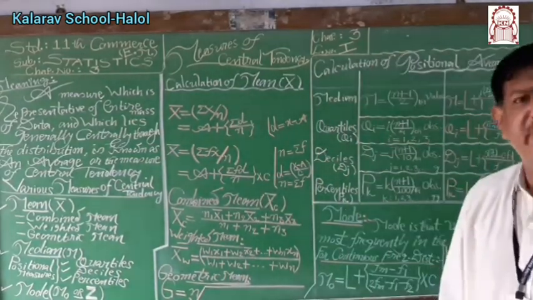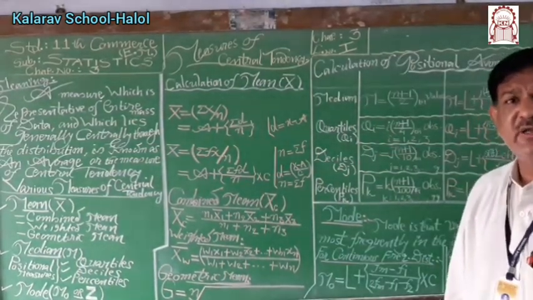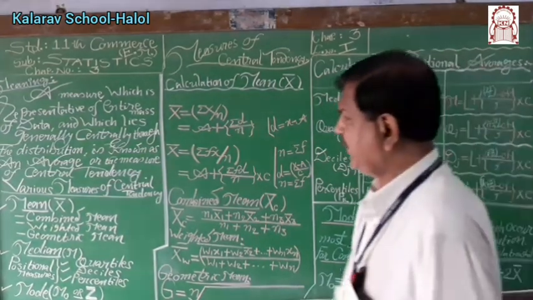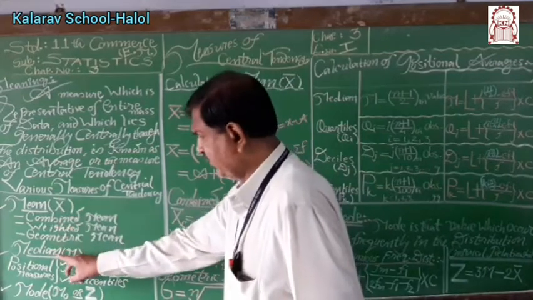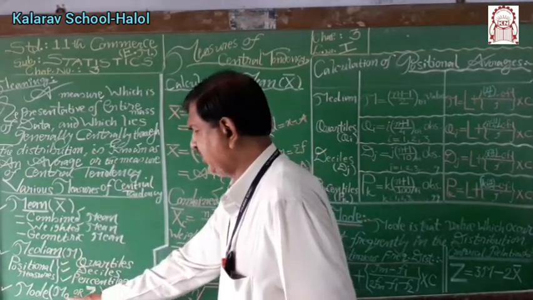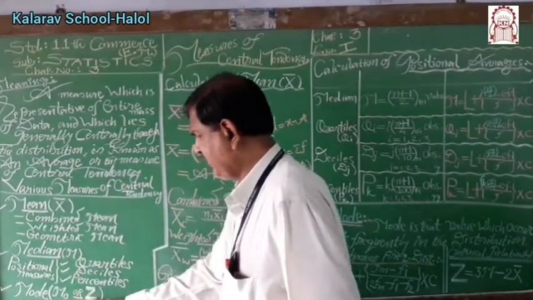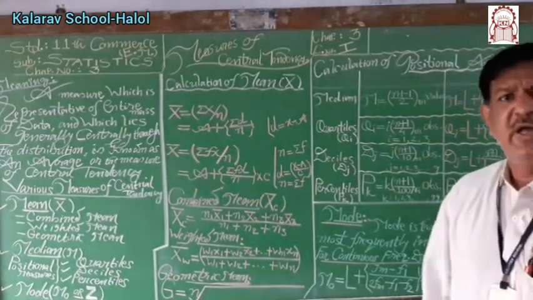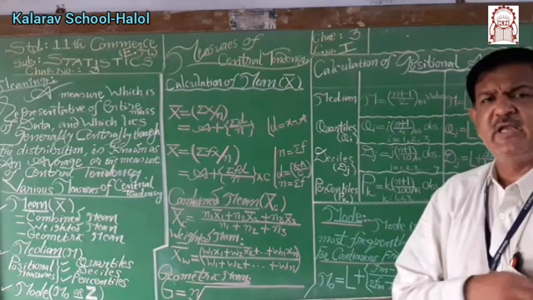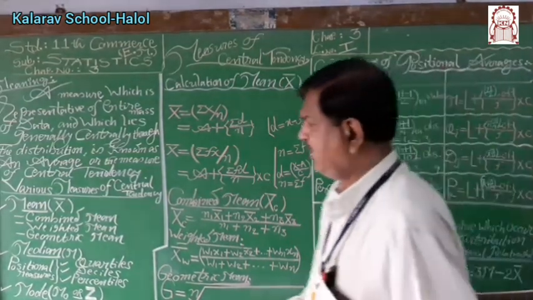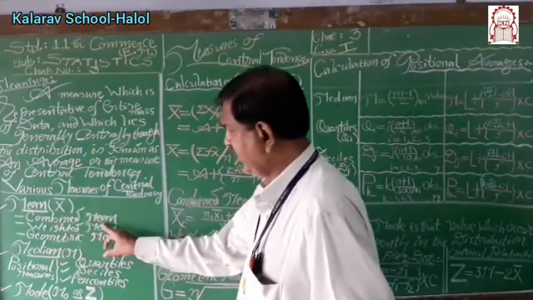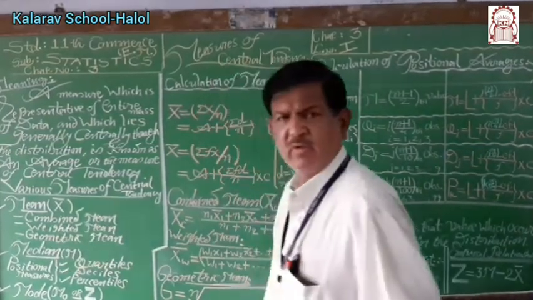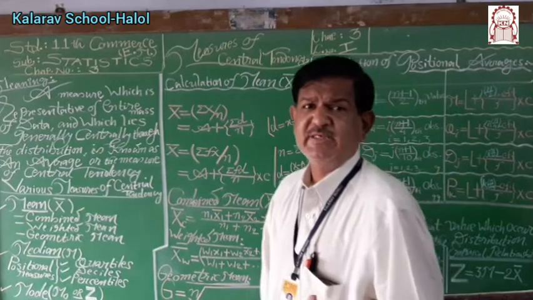Arithmetic mean, median and mode are the main three measures. Mean is denoted by x bar, median is denoted by M, mode is denoted by sometimes Mo or sometimes denoted by Z. Mean, median and mode are the measures of central tendency. Some other measures are combined arithmetic mean, weighted arithmetic mean and geometric mean. Median is a positional measure.